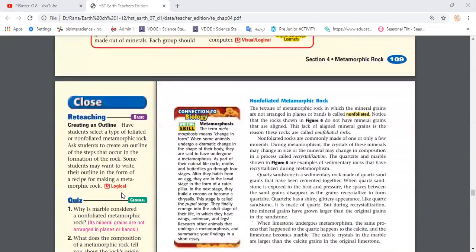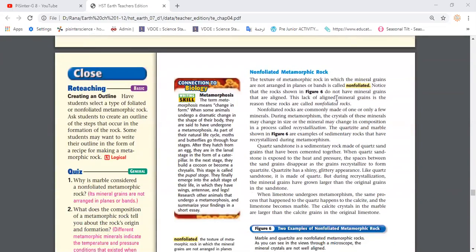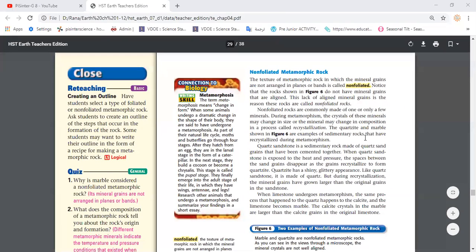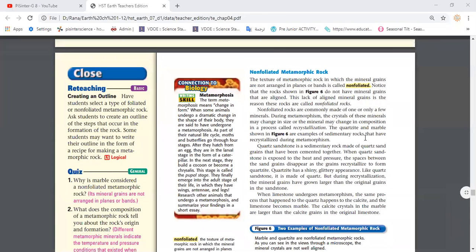Today, inshallah, we're going to talk about the last part in our lesson. We took the other type of texture, which is non-foliated metamorphic rock. So we said that with non-foliated metamorphic rock, we could expect that it's completely the opposite of foliated metamorphic rock, in which the minerals will not be arranged. That means here I can't find planes or I can't find bundles. Minerals just stick to each other randomly. They don't have a fixed pattern. So we call these non-foliated rocks.